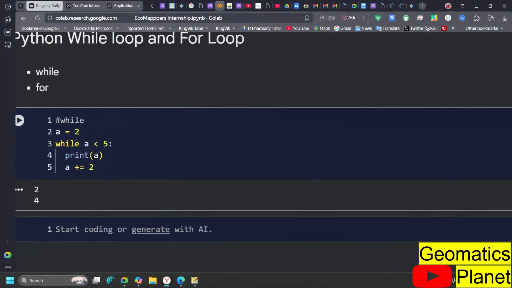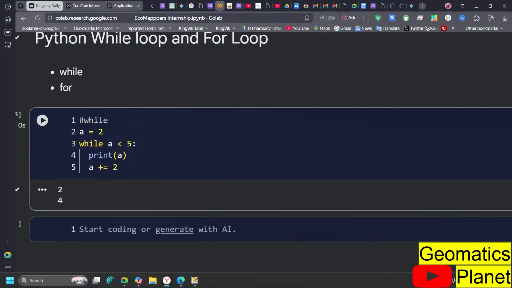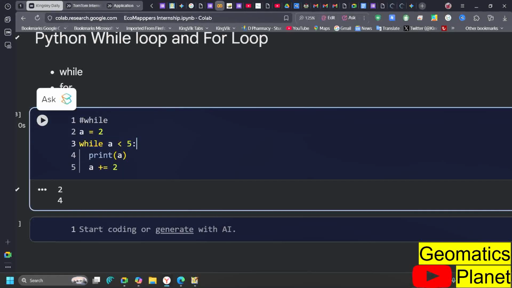Now, if you look here, A is equal to 2, while A is less than 5, then print A, and keep on adding 2 to that particular value that you have defined. As long as the statement is true, any number between the number you start with and 5, keep on adding.